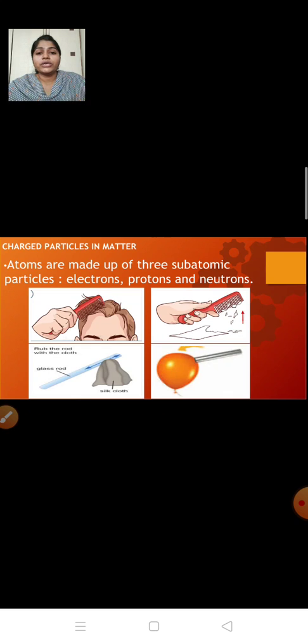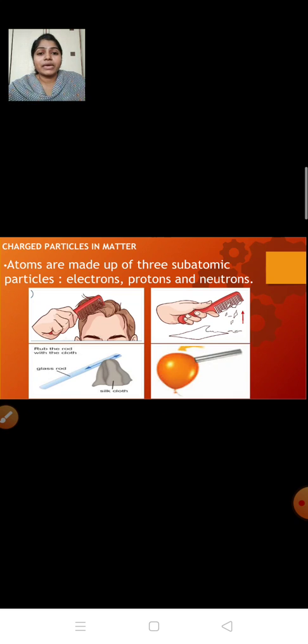Now over here, the question is, what is happening? Now, we have already learned that an electrically charged object attracts an uncharged object. Now, what is happening in case of comb? When we are rubbing comb on dry hair, the comb becomes electrically charged. And when we bring this electrically charged comb near to uncharged pieces of paper, what is happening? Attraction is taking place.